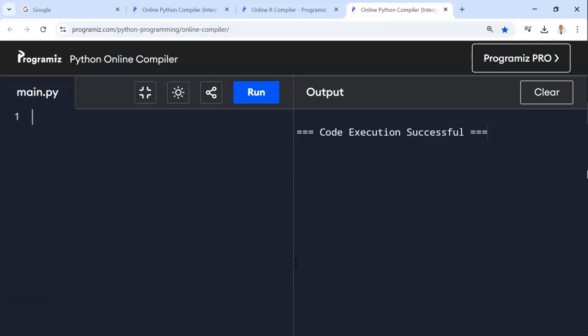Now, the other thing I want to point out is this line number, the number 1. If I hit enter without putting anything, I just made 9 empty lines. If I click run again, nothing is going to happen. It's just going to display code execution successful.